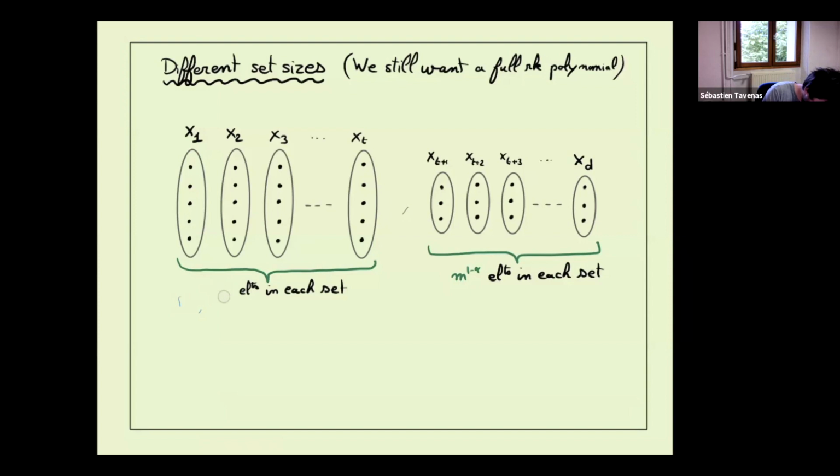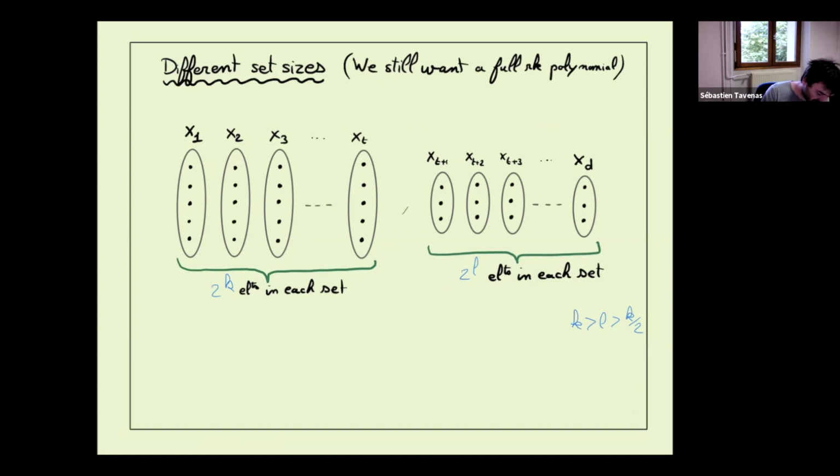So let's replace m by 2^k and m^(1-alpha) by 2^l. To keep the idea that alpha was between 0 and 1/2, l is something between k/2 and k.